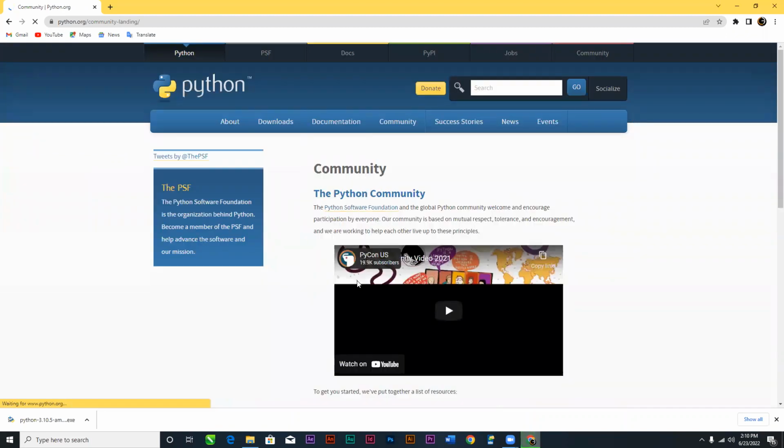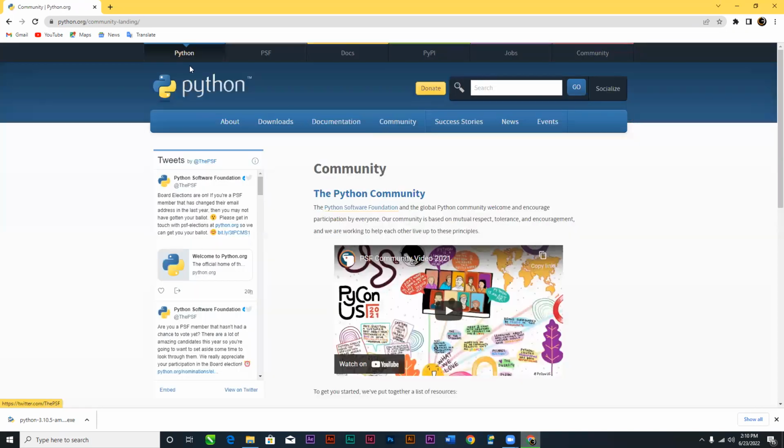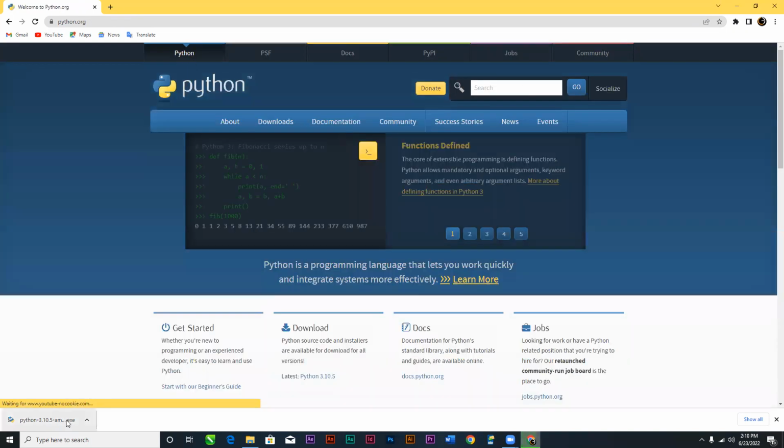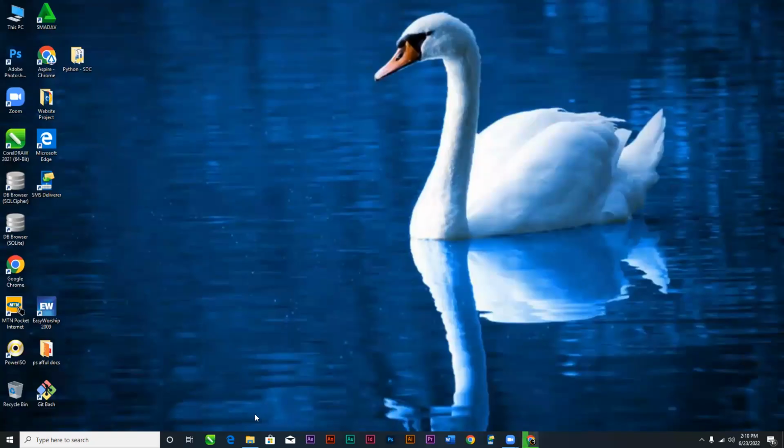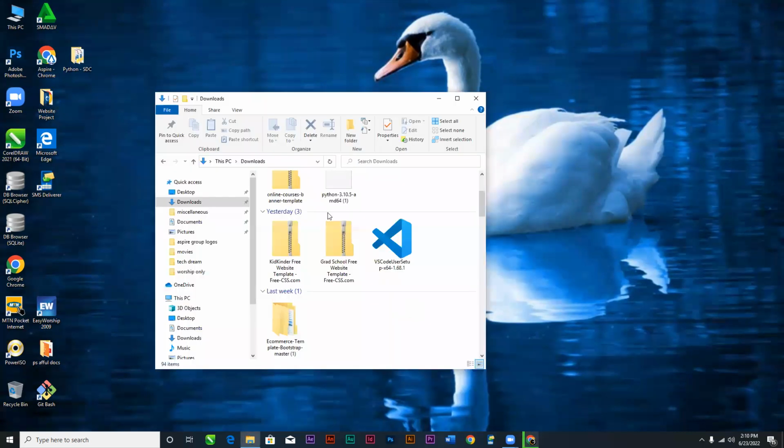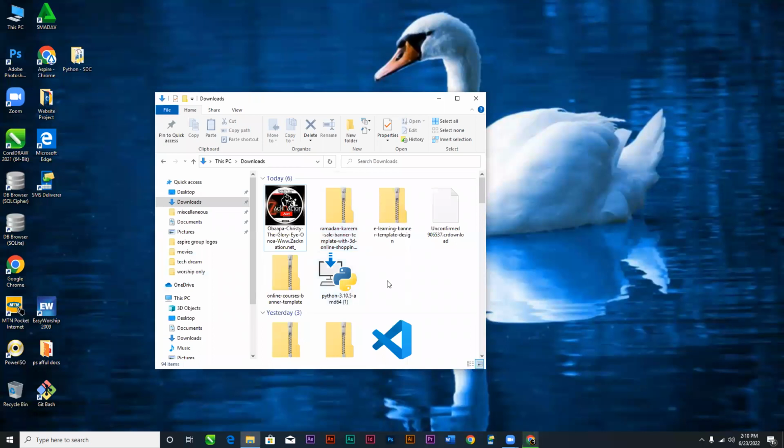Okay, good. So we have downloaded our Python. Now I want to minimize this. So I'll go to the folder in which my Python was downloaded. And you know that with Windows, once you download something, it just goes straight to the Windows folder. So I'll just go there. Okay, I have it here.